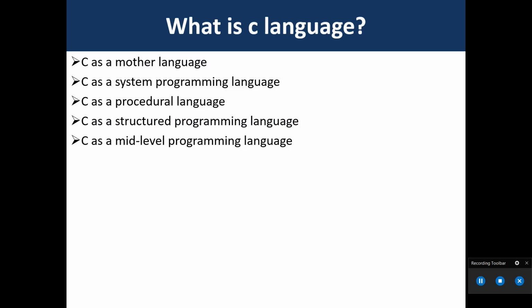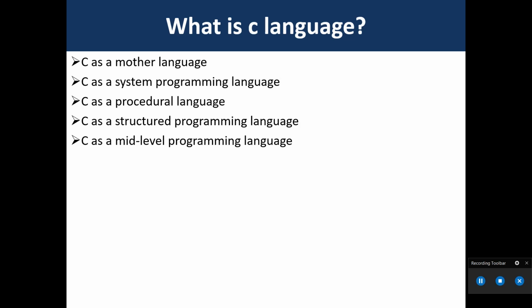The C language is developed for creating system applications that directly interact with hardware devices such as drivers, kernels, etc. Now, C as a mother language. C language is considered the mother language of all the modern languages because most of the compilers, JVMs, meaning Java Virtual Machines, kernels, etc. are written in C language, and most languages follow the syntax of C. For example, C++, Java, etc.